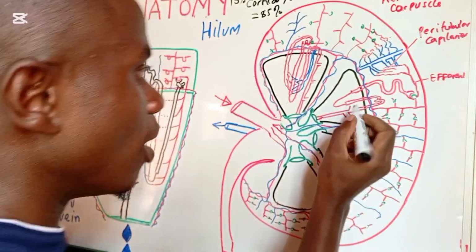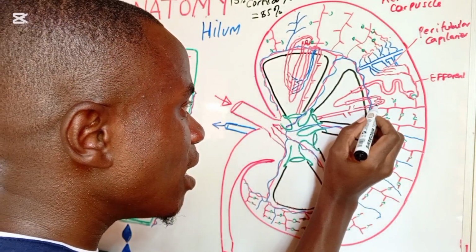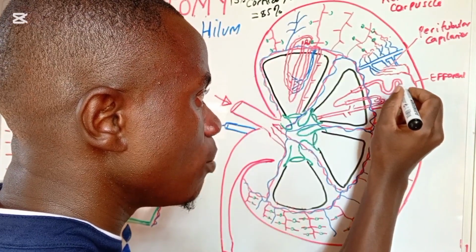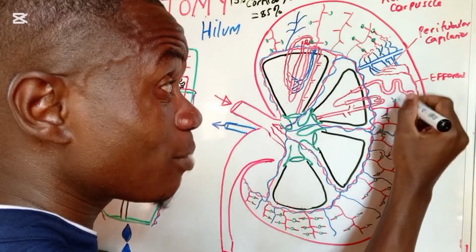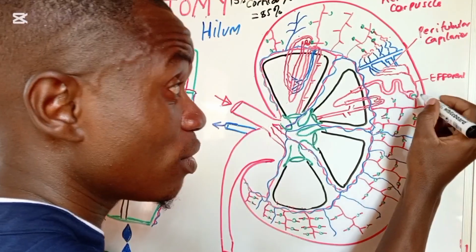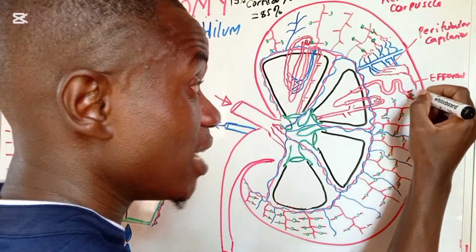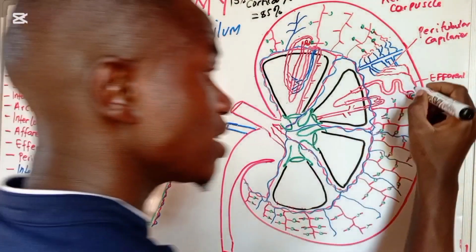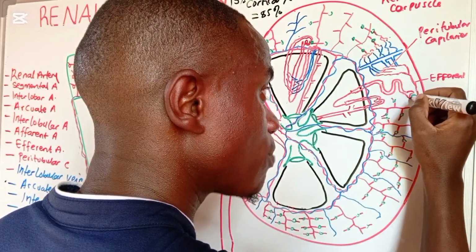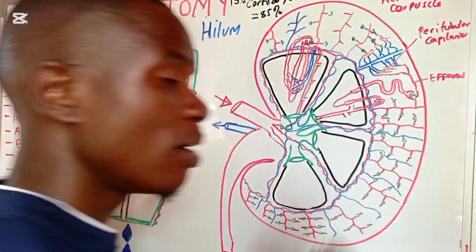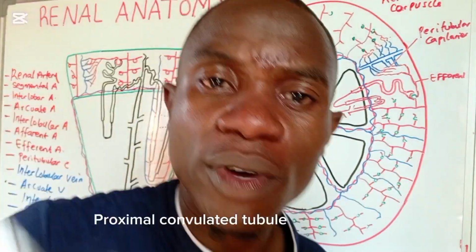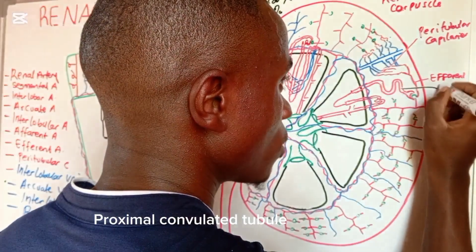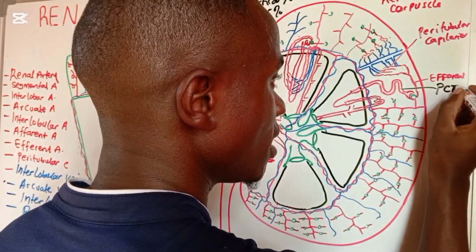Now, the filtrate which is moving in this tube, remember, moves following the hydrostatic processes which aid in the filtration of different substances here. These substances are going to start moving along this coiled tube. This coiled tube from the Bowman's capsule is what we call the proximal convoluted tubule.